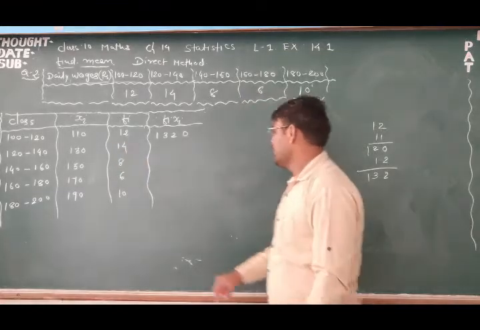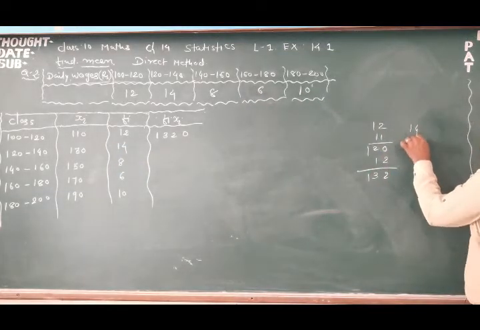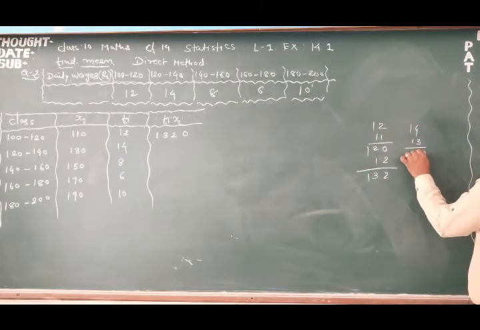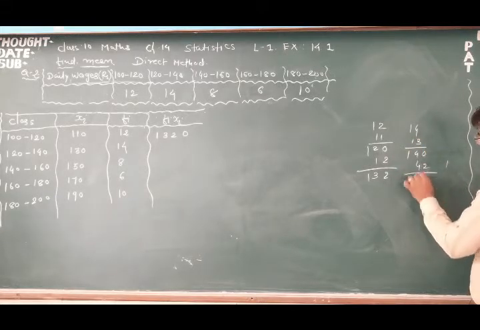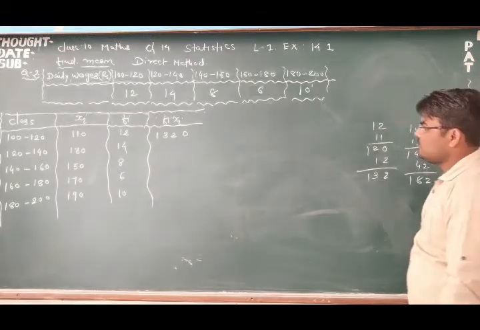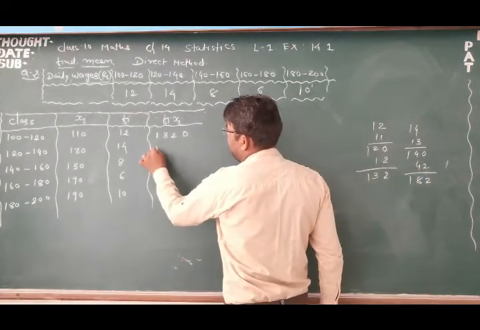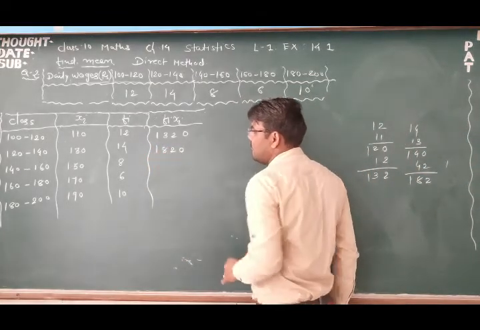Now 14 into 13, 14 into 13, 1820, then it will be 1820.